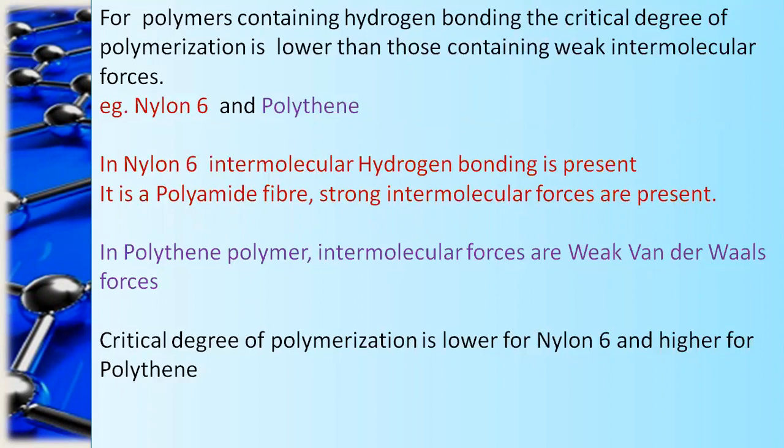For polythene, the intermolecular forces are weak van der Waals forces. Nylon 6 is a polyamide fiber with strong intermolecular forces, and therefore the critical degree of polymerization is lower for nylon 6. And for polythene, which has weak intermolecular forces, it is higher.